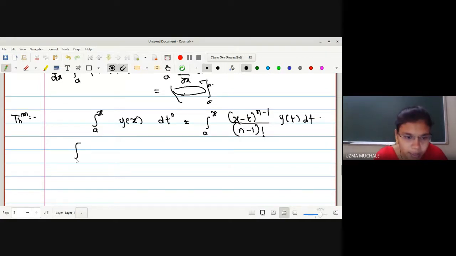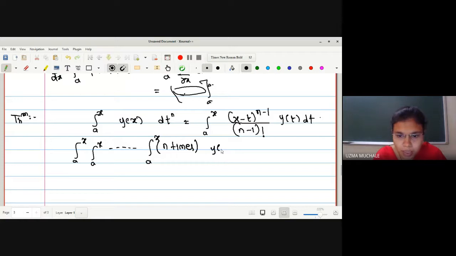Or in another way, I can write this as the integration from a to x, up to so on, n times. I have to find the integration n times for a function y of x, which is equal to this same term.